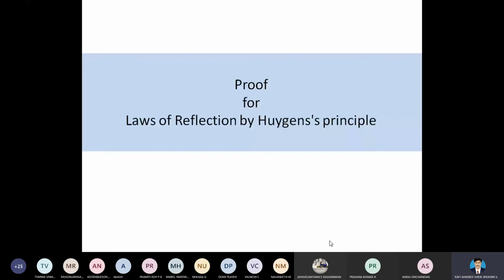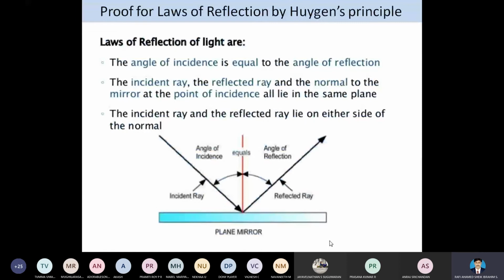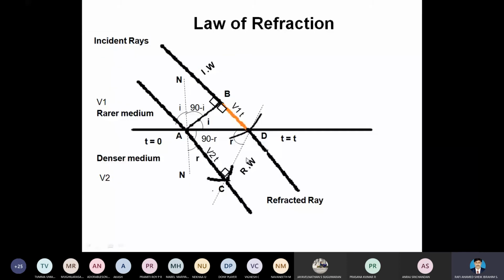Now the proof for the laws of refraction by Huygens principle. I will just show you the mechanism first. Later we study how to consider this one. The simple logic we considered for the law of reflection is the same mechanism.